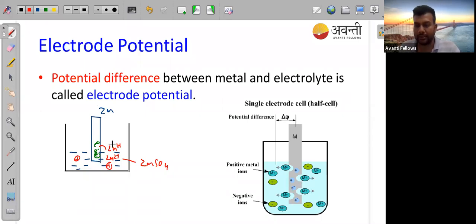Yes, correct, Jayashree. Correct, Naina. So definitely, because this metal is negatively charged now due to the presence of a lot of electrons, and the electrolyte contains positively charged Zn2+, so it is positive.